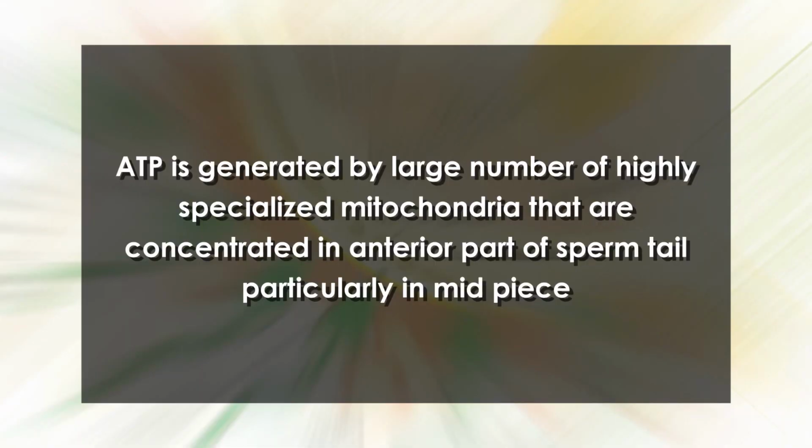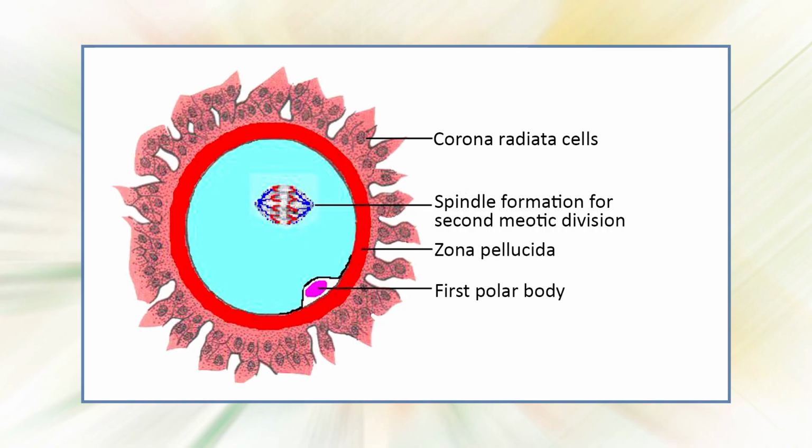The motile tail of a sperm is a long flagellum. The motility of the flagellum is caused by the sliding of microtubules driven by dynein ATPase activation. The ATP is generated by the large number of highly specialized mitochondria that are concentrated in the anterior part of the sperm tail, particularly in the midpiece. The female gametes of animals are larger than the sperm and contain materials needed for initial development of the embryo.